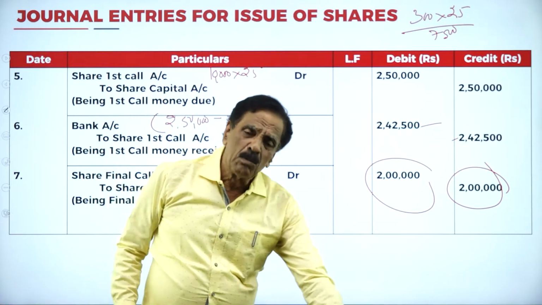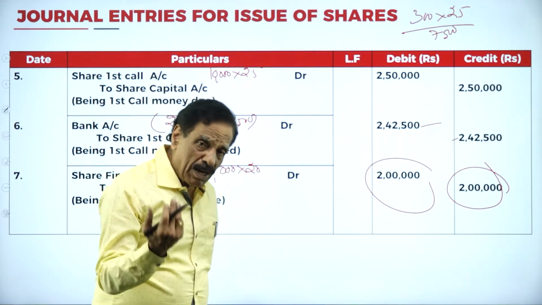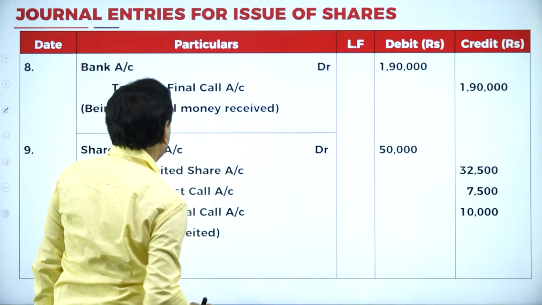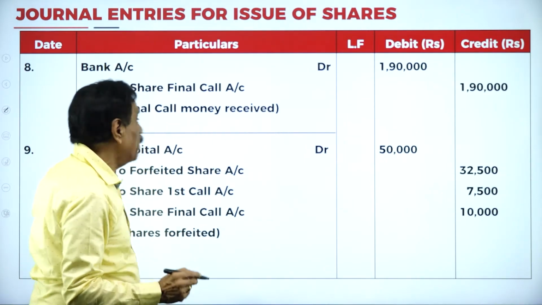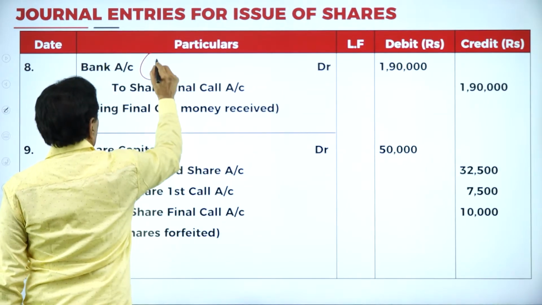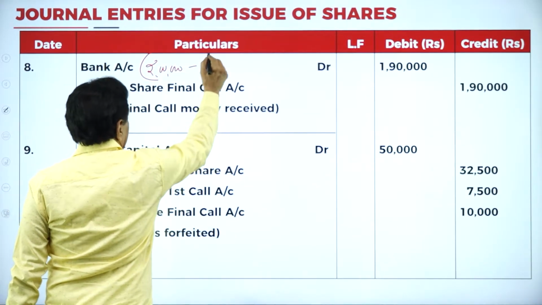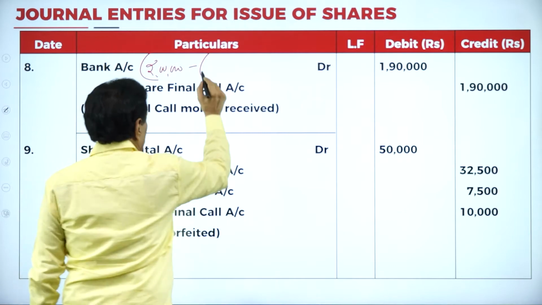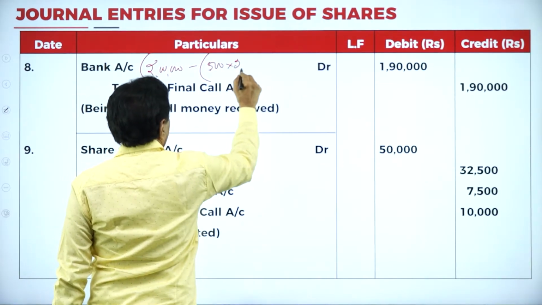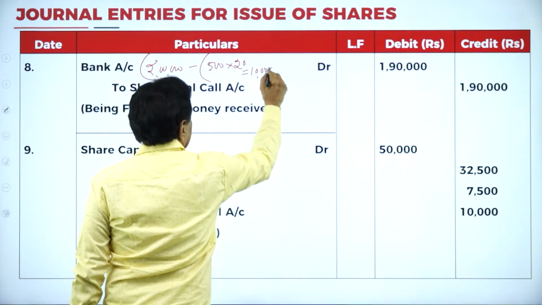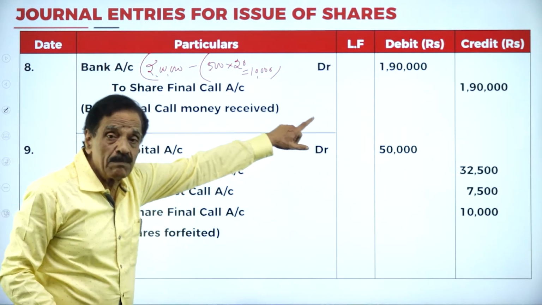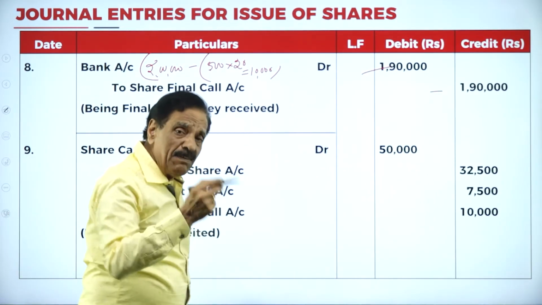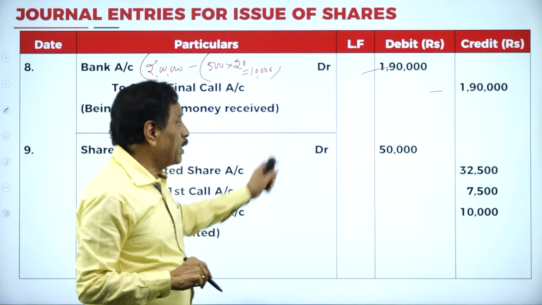Now, in the final call, both the parties fail. Who failed? Kumuda also failed, whereas Kavita also failed. So, the entry: bank account debit. Now, who has failed? Kumuda failed. Totally, how much money do we have to receive? 2 lakh minus what those who fail to pay. Kumuda fails to pay on 300 shares, whereas Kavita on 200, totally 500 into 20, it works out to 10,000. Actually, we have to receive 2 lakh. How much could you not receive? 10,000. What's the balance you are going to receive? 1,90,000. Leaving these two candidates, other members have paid 1,90,000.